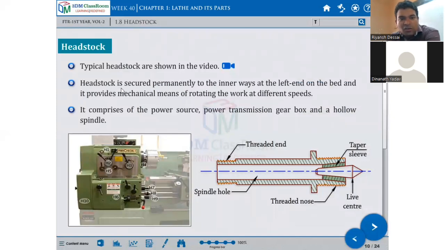The headstock is secured permanently to the inner ways at the left-hand end of the bed, and it provides the mechanical means of rotating the work at different speeds. It comprises the power source, power transmission, gearbox, and hollow spindle.